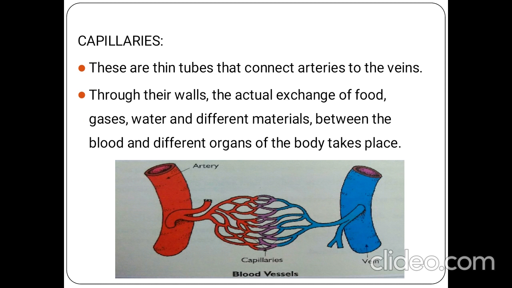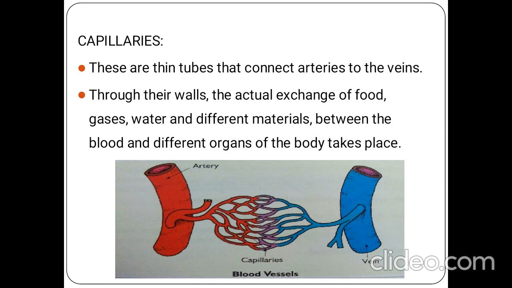Okay, through the walls of capillaries, the nutrients from the food, oxygen and remaining water will be exchanged between the parts of the body and the blood.